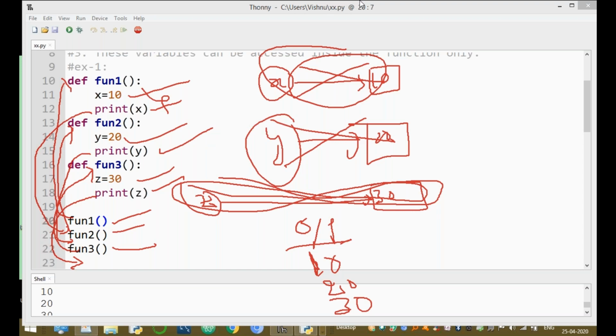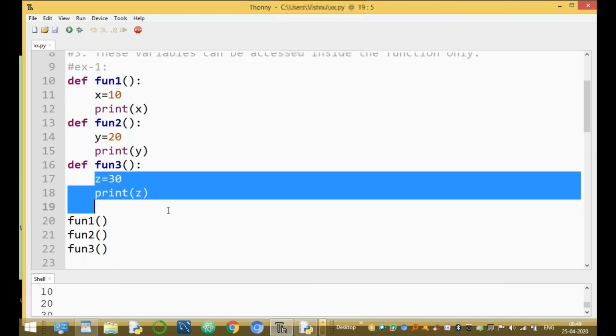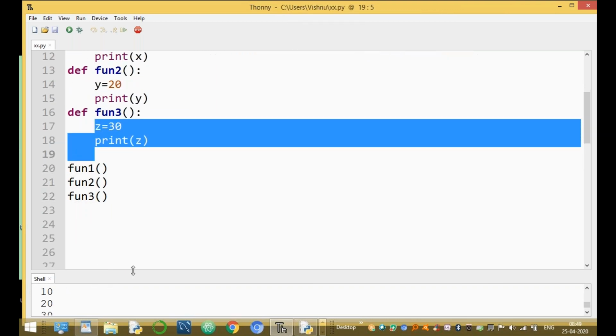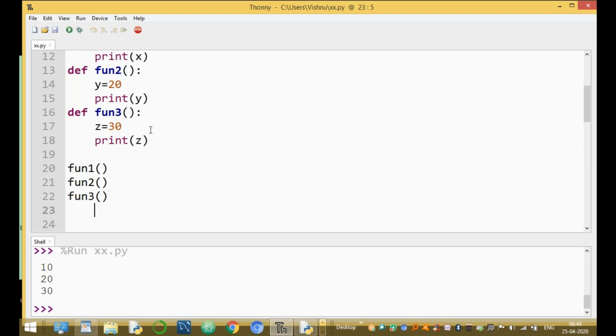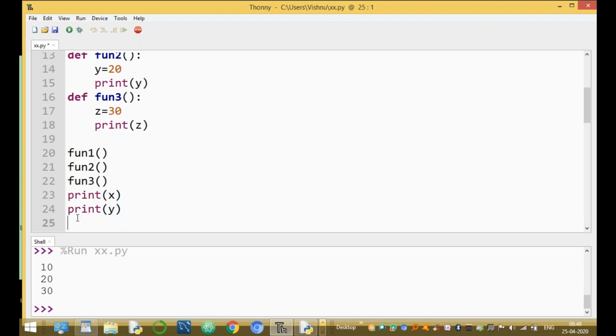These variables are called local variables. These variables can be accessed only in F1, F2, F3. Okay, is it clear guys? The output is 10, 20 and 30. For example, if you want to try to access these variables in the main program, print of X and print of Y, only trying.